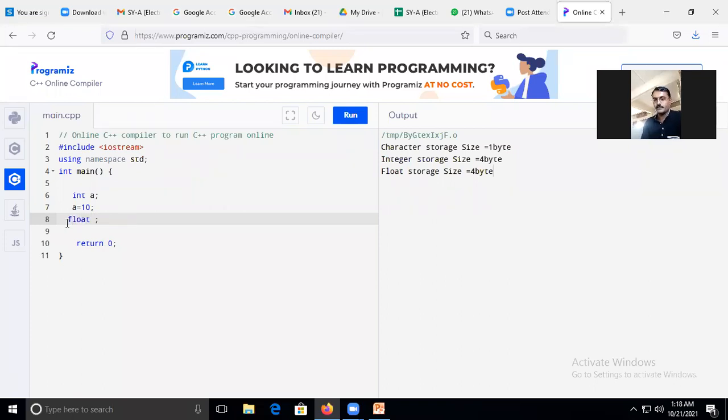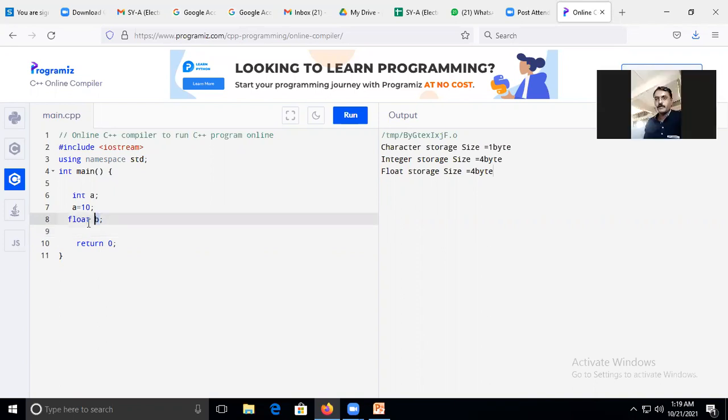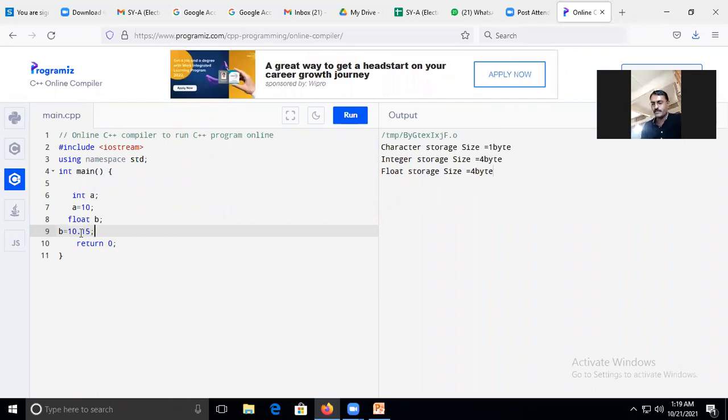Let's say here, instead of int, I may take float b. When I read this line, I have declared a variable b which is of type float. So I must pass the value for b this way, 10.15, or it may be any value, but the decimal should be there. Okay, is it coming to your attention? Hello?